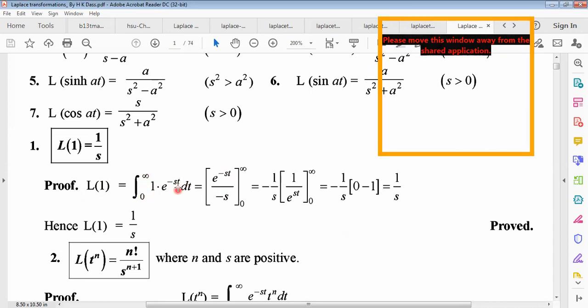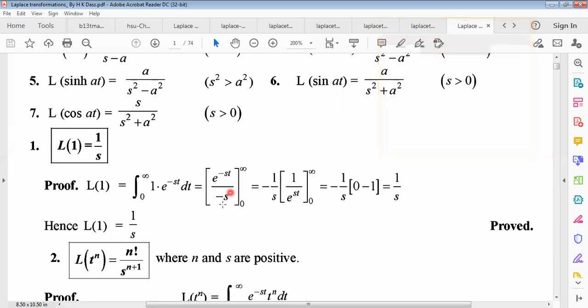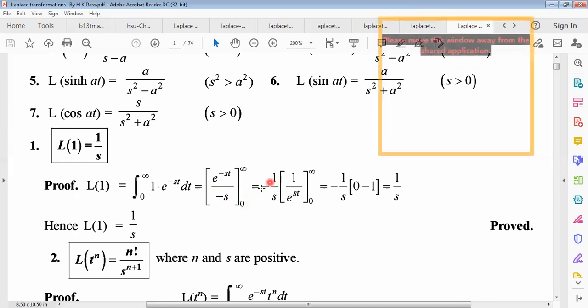According to the definition, Laplace transformation of 1 equals the integral from 0 to infinity of 1 into e to the power minus st dt. Integrating e to the power minus st, we divide by the coefficient of t, which is minus s. The upper limit is infinity and the lower limit is 0. So this equals minus 1 by s times 1 by e to the power st.